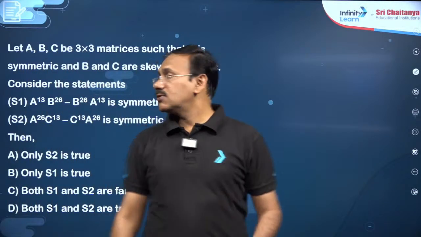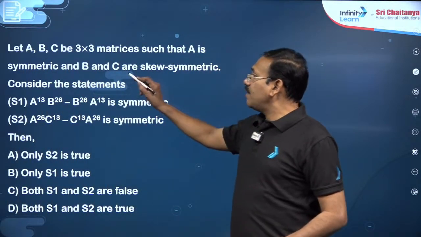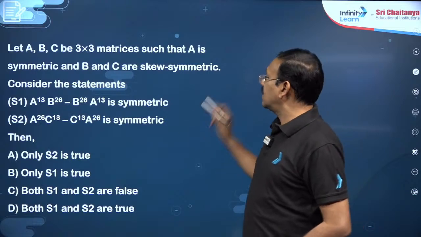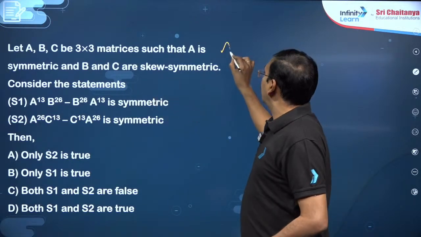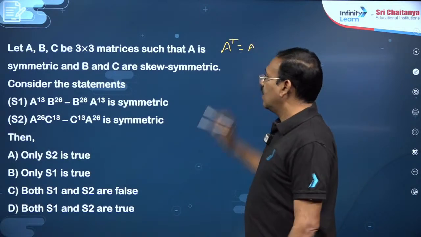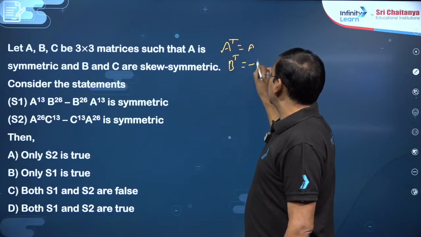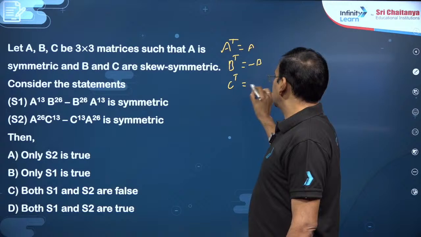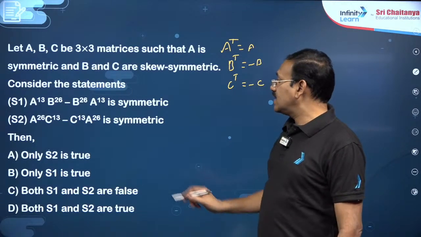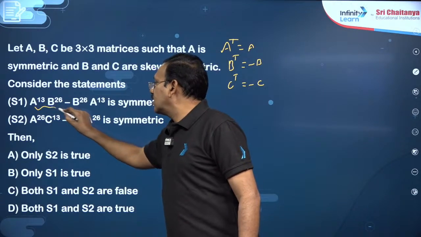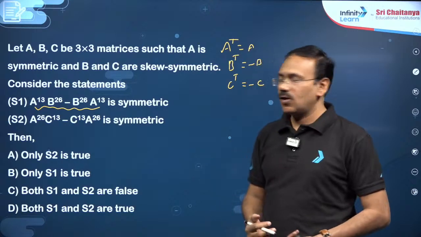You see this question, dear students. A, B, C are 3 by 3 matrices such that A is symmetric, that is, A transpose is A, and B, C are skew-symmetric matrices, that is, B transpose is minus B, C transpose is minus C. Now he is asking to check whether this matrix is symmetric or not.